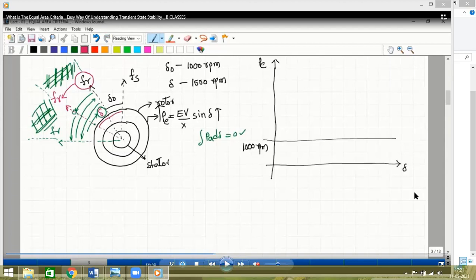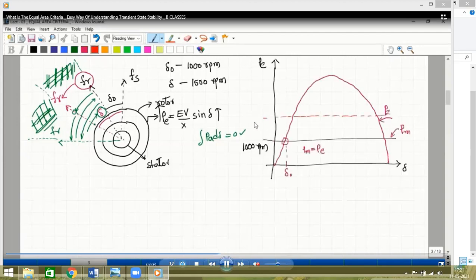So now you see all of you, the graph between the load angle and the power generated is called the load angle curve or power angle curve. Imagine the generator in the power system is rotating at 1000 RPM. When the load is increased, demand is increased, so power should be increased. In order to increase the power, the generator rotates with maximum speed. The new speed is nothing but 1500 RPM.